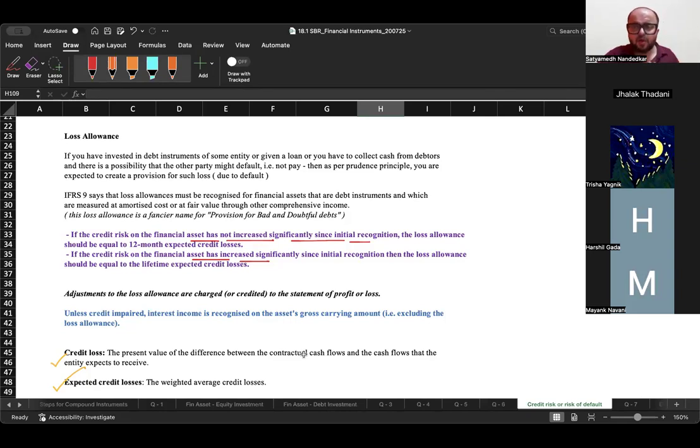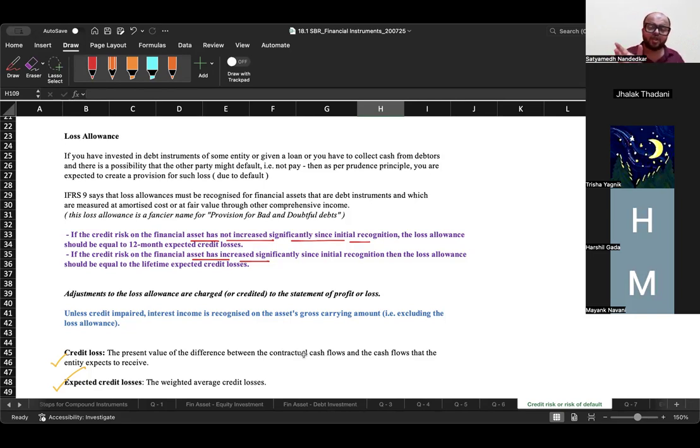I sell goods on credit to Mayank, and on that date, the probability of default was 0.05%. The sale happened today on 25th of August, and my financial year end is 31st of December. Now, on the date of giving him the loan or on the date of selling goods to him on credit, what was the probability of loss? It was only 0.05%.